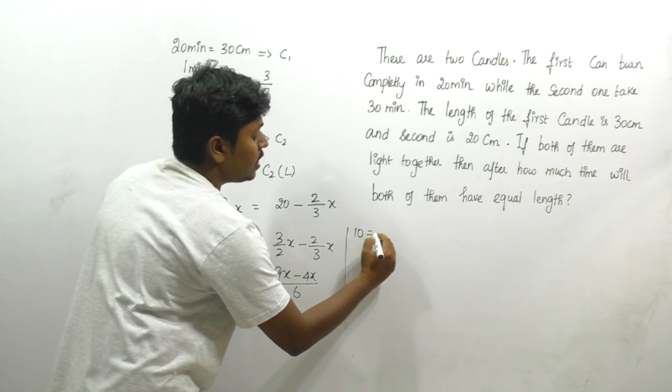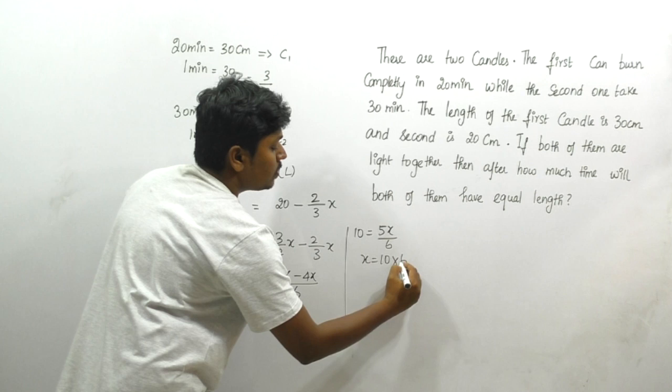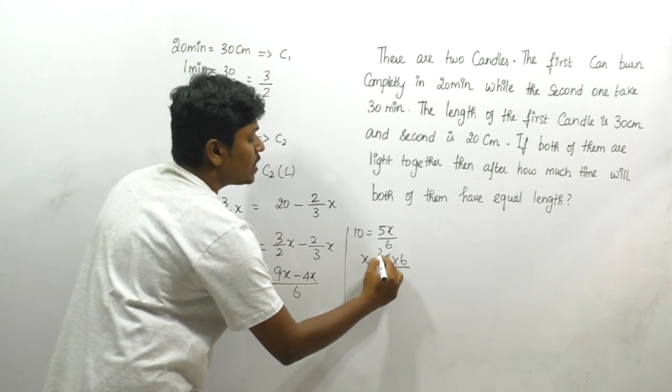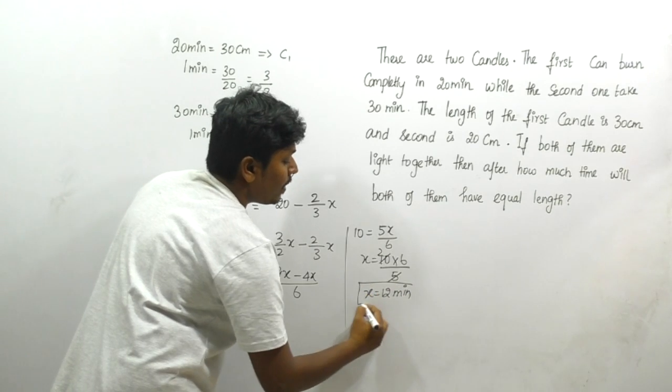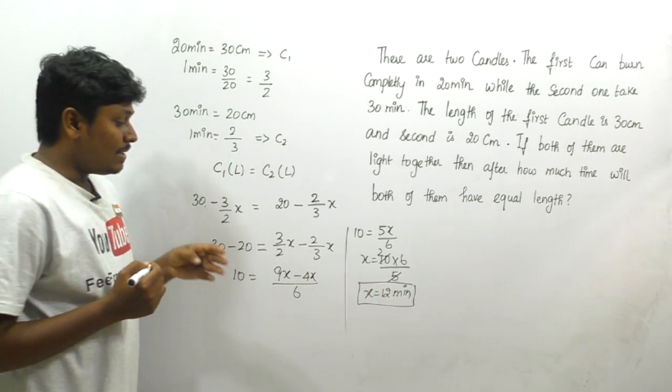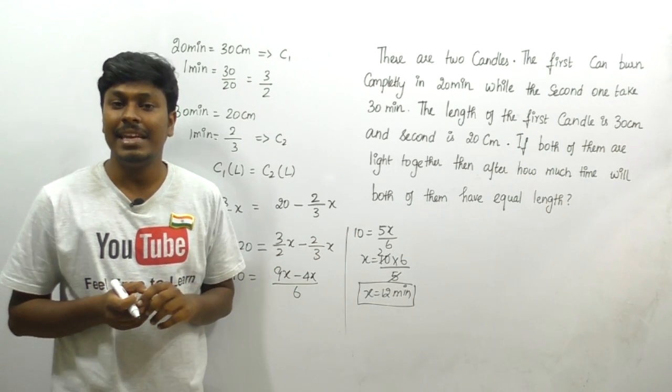So 10 is equal to 5x divided by 6. So x is equal to 10 into 6 divided by 5. So 5 twos are 10, so x is equal to 12 minutes. So friends, at the time of 12 minutes. Listen carefully. At this time, 12 minutes, both the candles have an equal length, right?